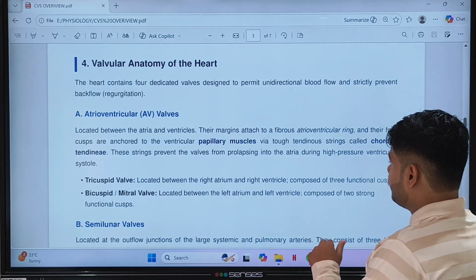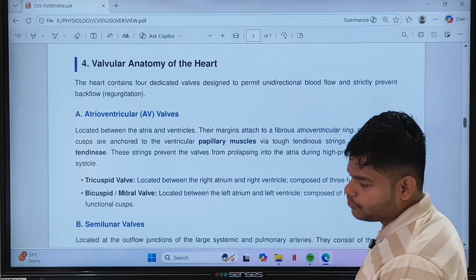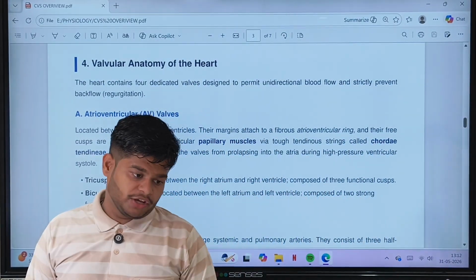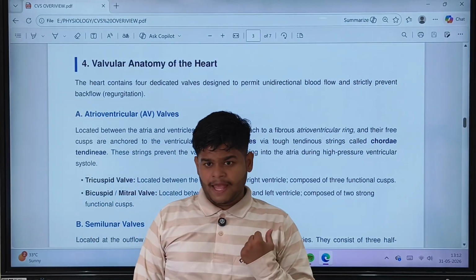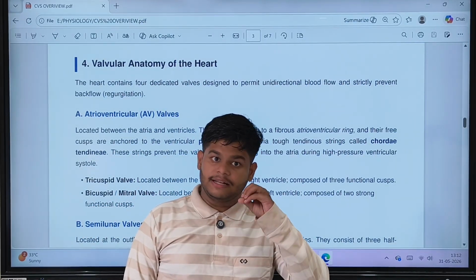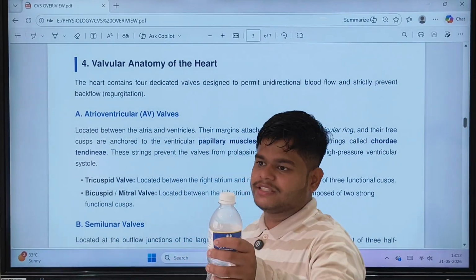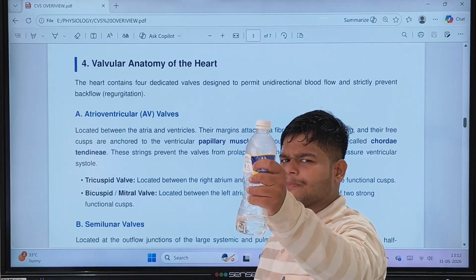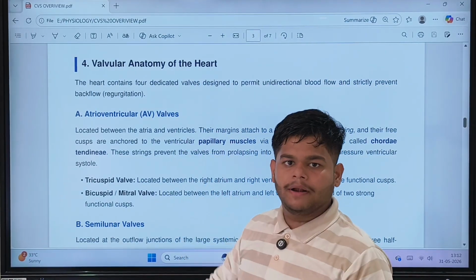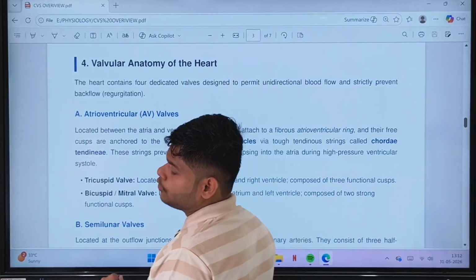The strings prevent prolapsing of the valve during the high pressure of ventricular systole. In the case of high pressure in ventricular systole, if the pressure is increased, there is a chance of leak everywhere. See, a bottle: if I increase the pressure to one extent, this cap will be opened, right? That mechanical principle also applies to the heart.